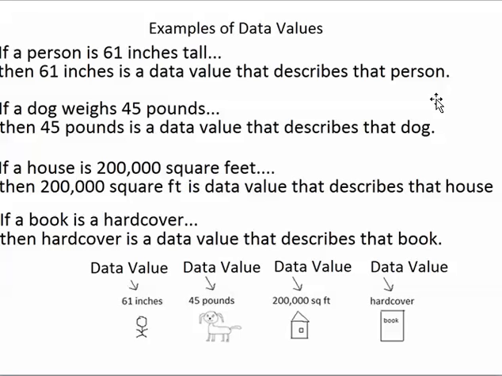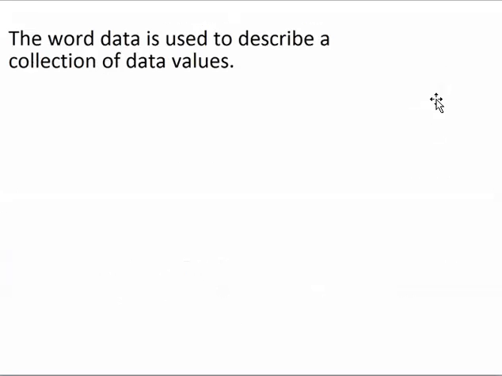The word data is used whenever a person is talking about more than one data value. If I have recorded the height of one person, then I have recorded one data value. If I have recorded the heights of 10 people, then I have recorded data. The word data is plural for the word data value, so data is just a collection of data values.